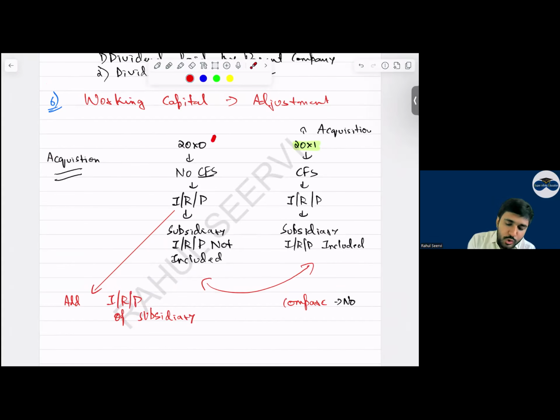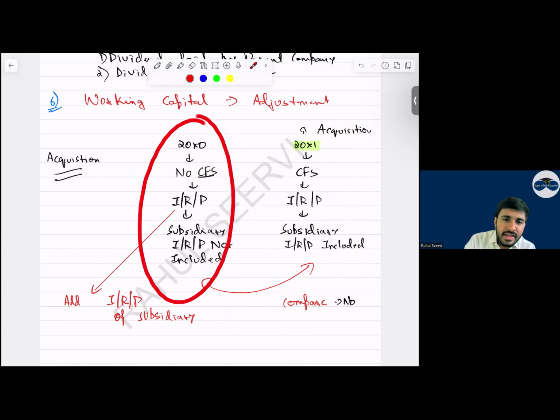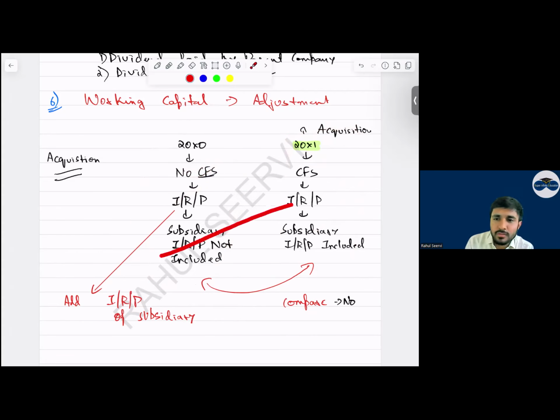Now, 2000x0, 2000x1. In 2000 we acquired a company. When I acquired the company, can I say this balance sheet will include the inventory, receivable and payable of the subsidiary or not? Yes, sir. But will the 2000x0 value include it? No. So what should we do? We should add it. Include the trade receivable and trade payable so that the comparison is like with like. Then consider the movement.